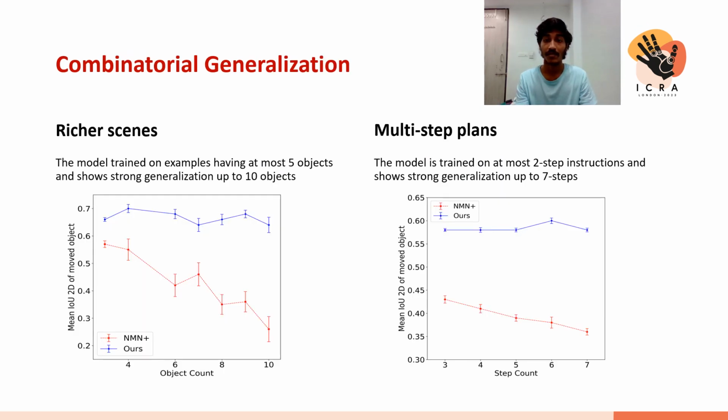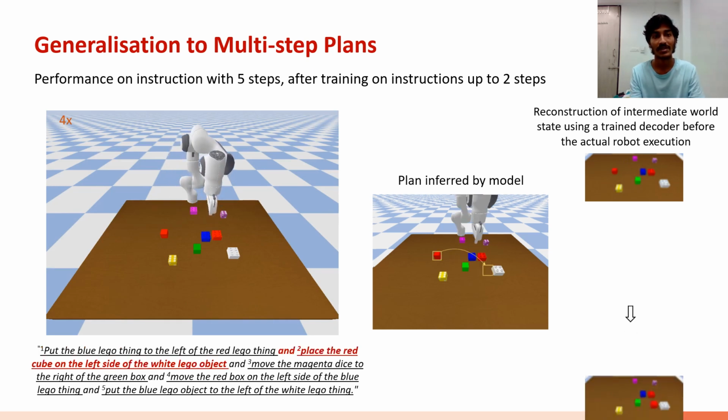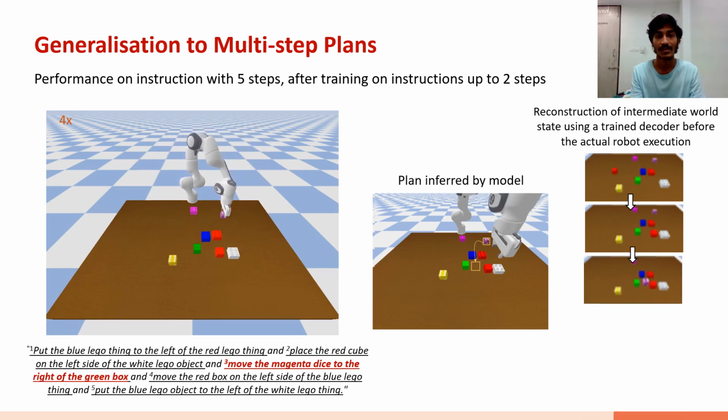We show that our model has strong generalization abilities over richer scenes and multi-step plans. Consider this example where we trained our model on 2-step instructions and tested it on 5-step instructions. The simulation shows that the execution is robust and the prediction is accurate.